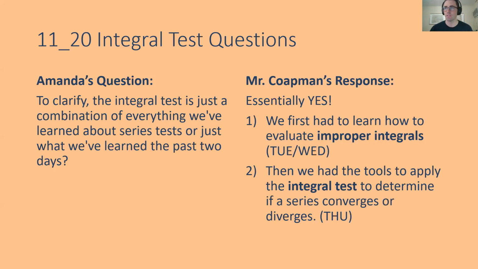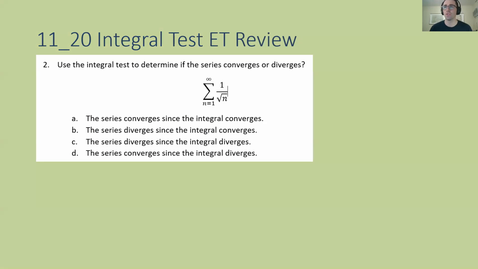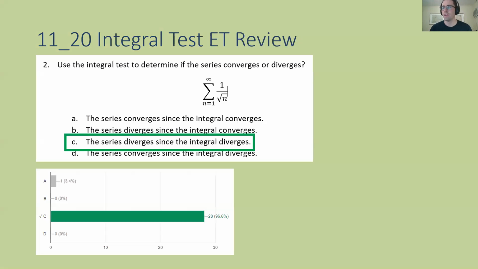With that, question 2, correct answer was C. We had 28 out of 29 people choose C, and then when I was reviewing with a few other students, this is actually on the classwork. So if you did well on the classwork, you got this question right as well.